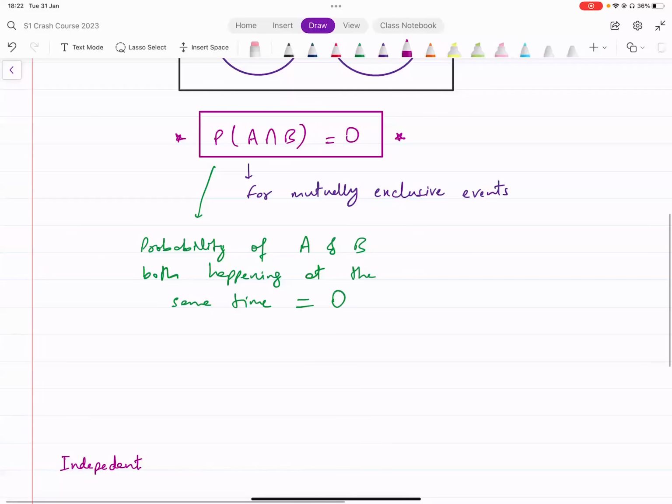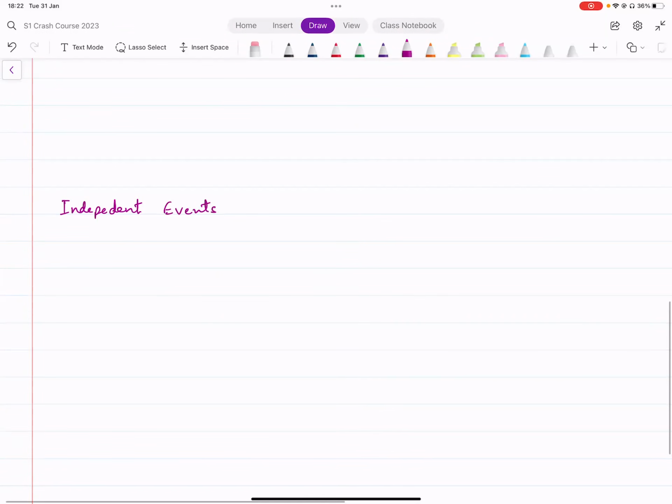So if two events are mutually exclusive, then they cannot be independent. Okay, so there's actually a relationship between them as well. We'll talk about that in some time. But let's think about independent events. So I'm missing an N here. That looks weird. Independent events.